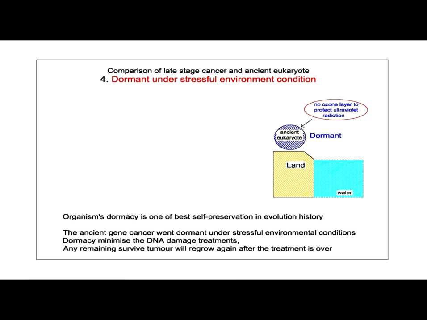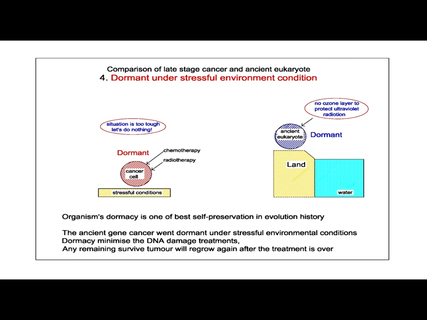4. Dormant under stressful environment. Organisms' dormancy is one of the best self-preservation strategies in evolution history. The ancient gene cancers go dormant under stressful environmental conditions. Dormancy minimizes the DNA damage from treatments. Any remaining surviving tumour will regrow again after the treatment is over.